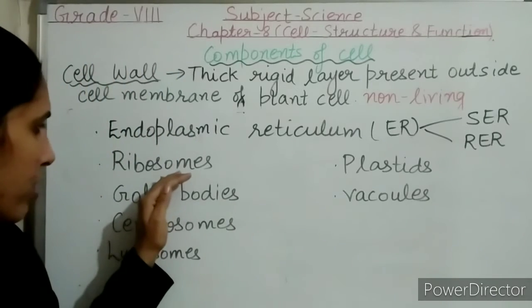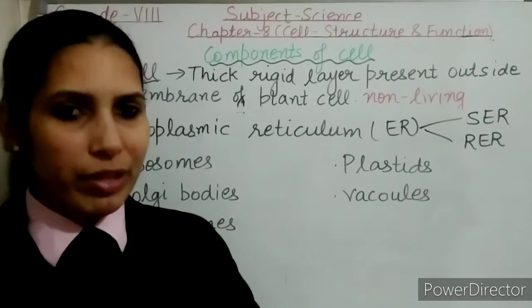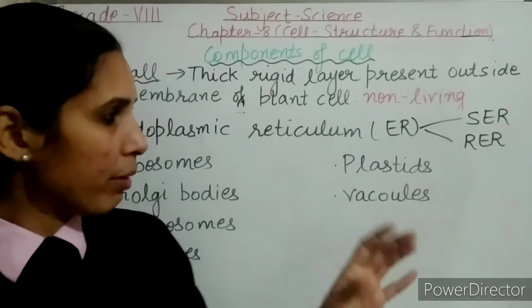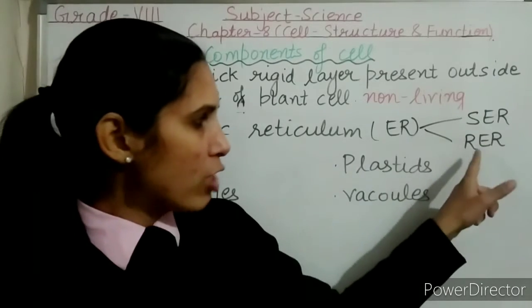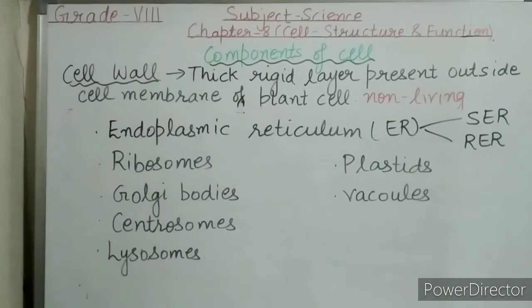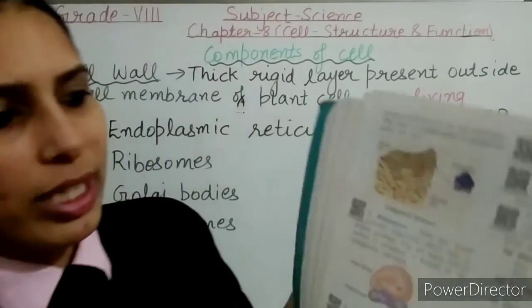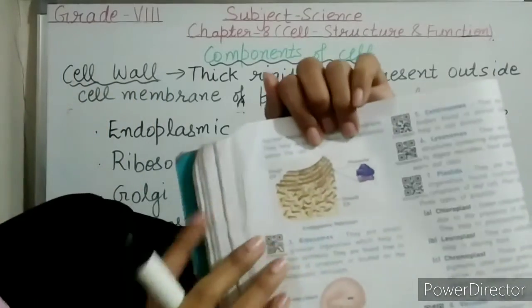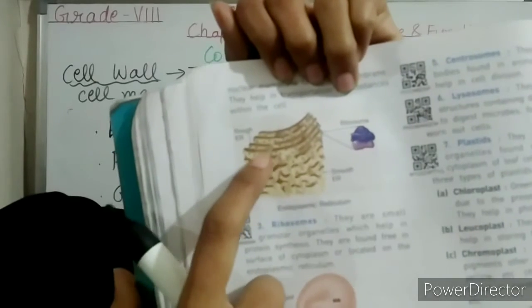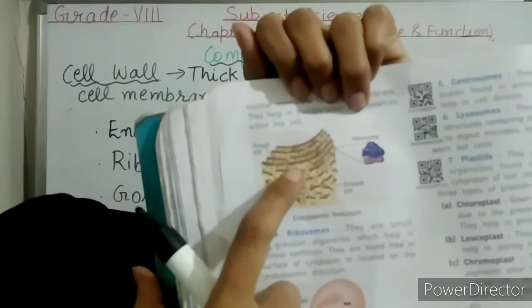If we move on to the next, these are the ribosomes. I told you ribosomes may be present freely in the cytoplasm, and sometimes they are attached on the rough endoplasmic reticulum. As you can see in your book, it has been shown on page number 102. In case of the rough endoplasmic reticulum, these dot-like structures are ribosomes.